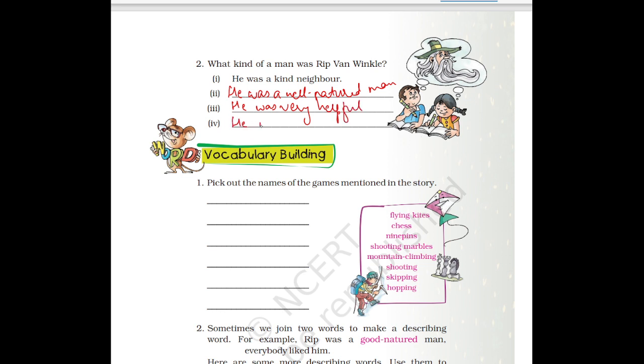He was lazy. He was a good-natured man, he was very helpful, he was lazy, and he was kind to his neighbor.